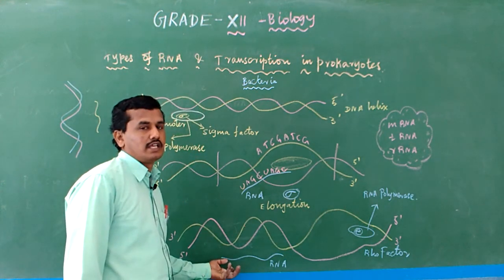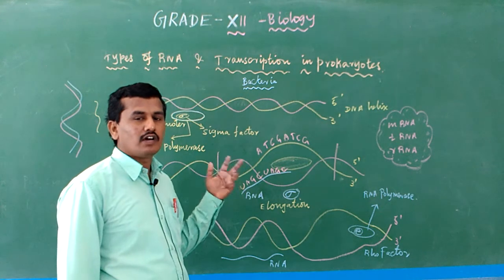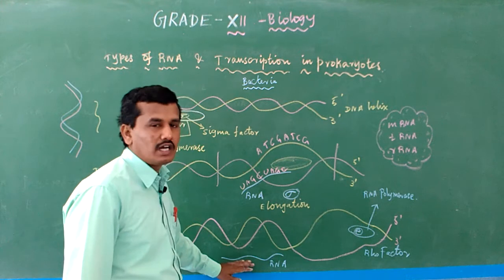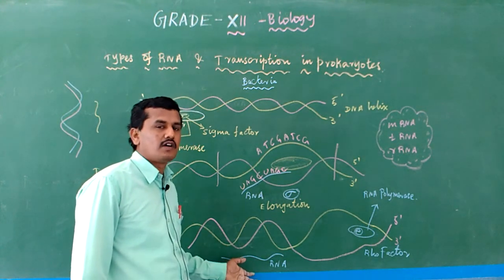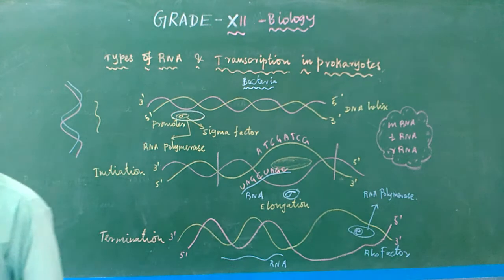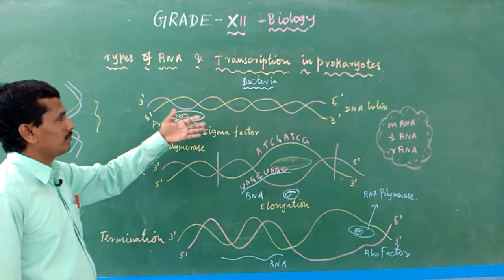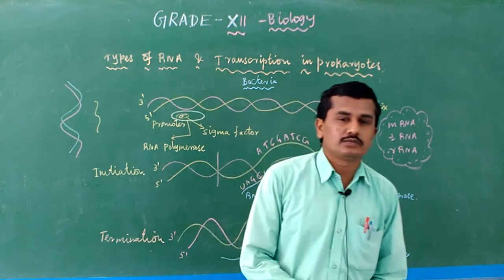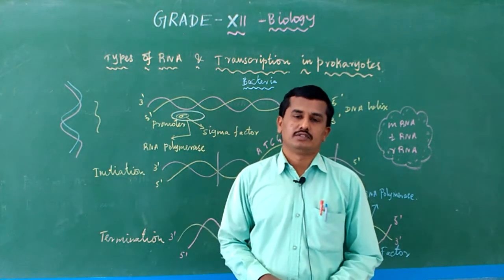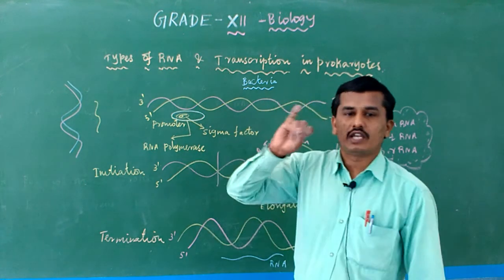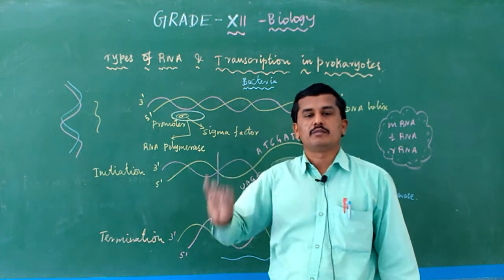This is the mRNA. So what is transcription? The formation of RNA from DNA. Now, from DNA, mRNA or RNA has formed. The formation of RNA is known as what? Transcription. Transcription has 4 steps. What is transcription in prokaryotes? What we saw now in the lesson is transcription in prokaryotes. Transcription is nothing but mRNA or RNA formation from DNA. In transcription, only one enzyme is involved, DNA dependent RNA polymerase.